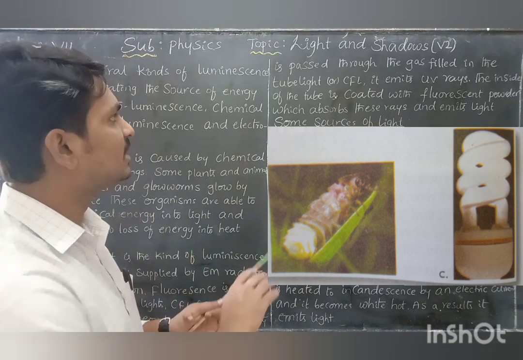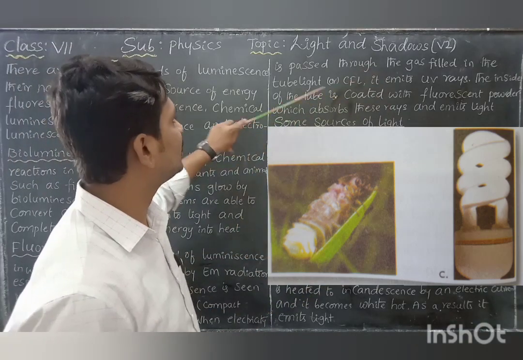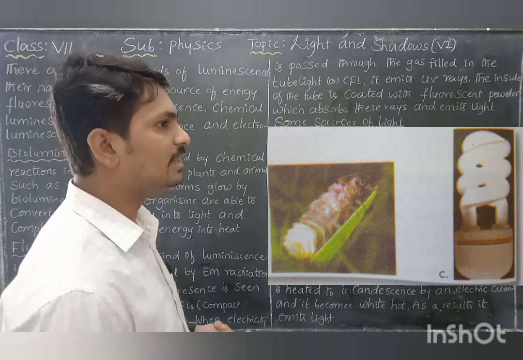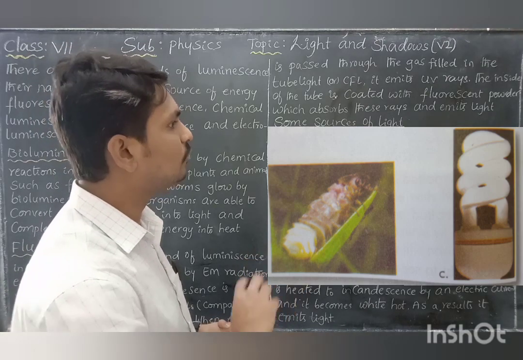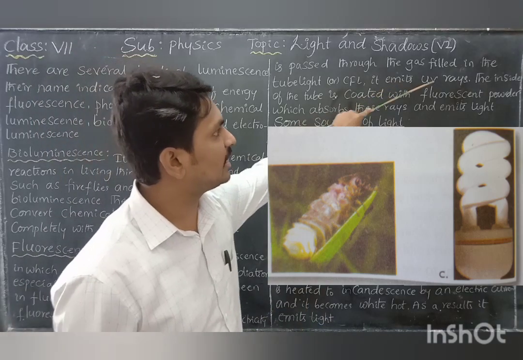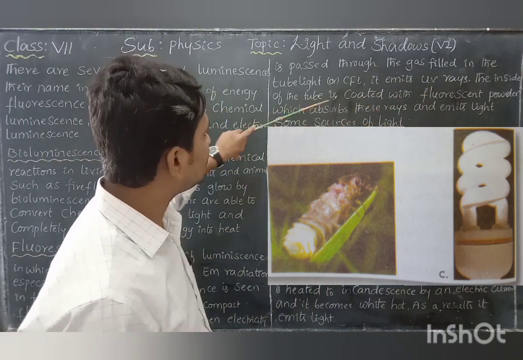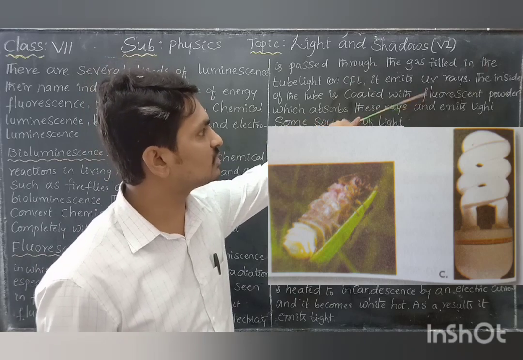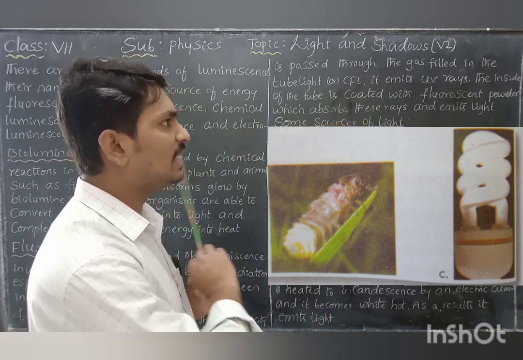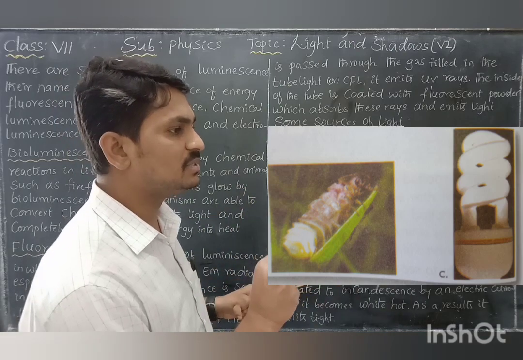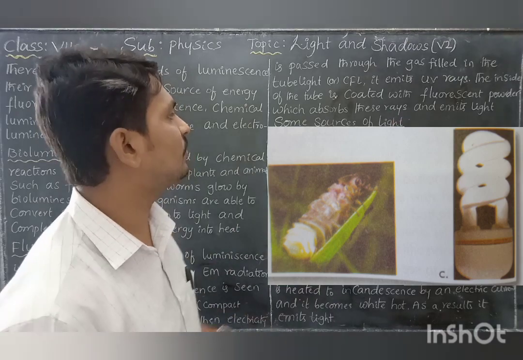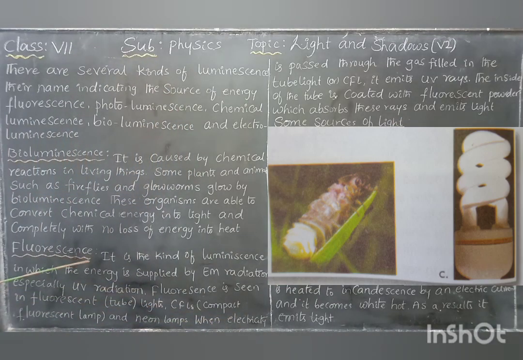whenever electricity passes through the gas filled in the tube, whether it is a CFL or a tube light, it emits ultraviolet rays. The inside of the tube is coated with fluorescent powder. The powder present inside the tube absorbs the ultraviolet radiation and emits light. That is the working of fluorescent lights.